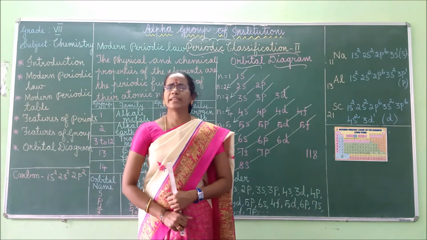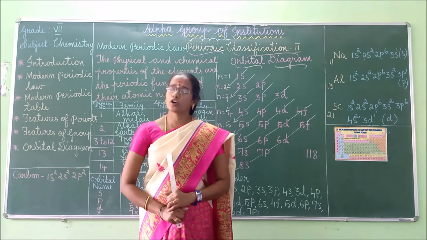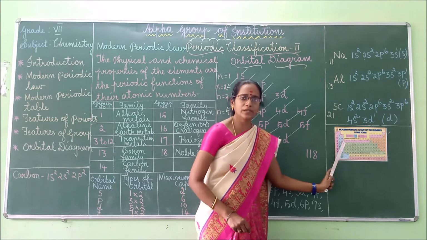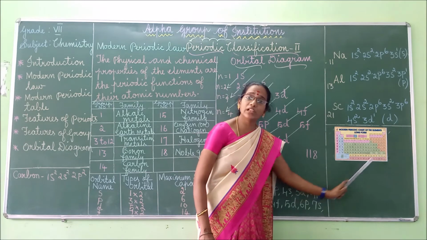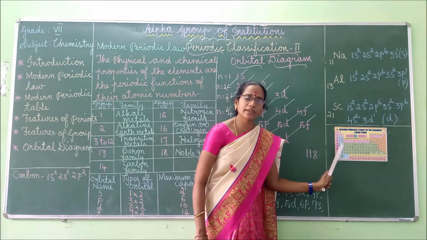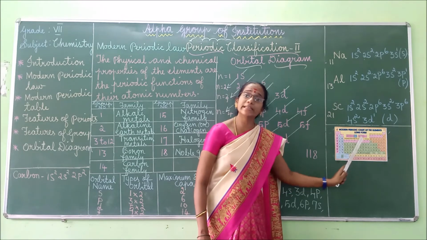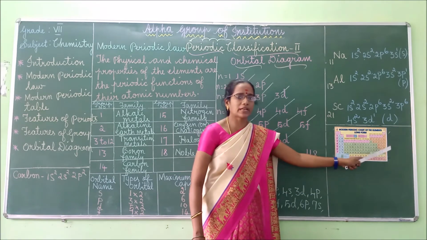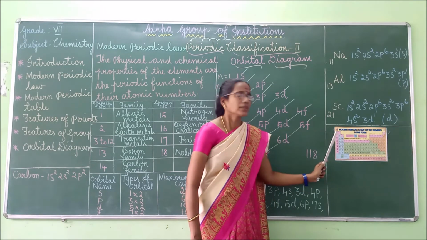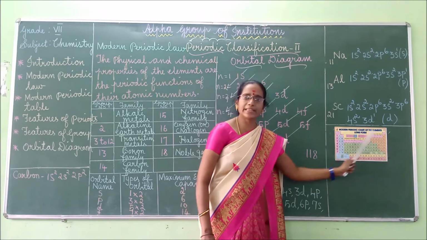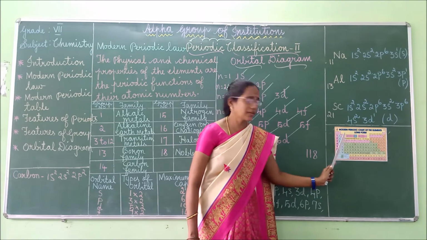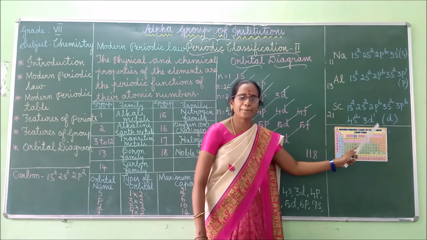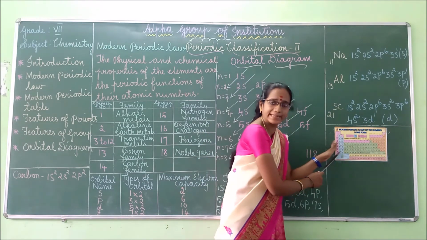In the periodic table, the elements are arranged in horizontal rows. This is the modern periodic table. Here all the elements are arranged in a well organized manner. At the same time, all the elements are arranged according to the increasing atomic number of the elements. So features of period: in the modern periodic table, the elements are arranged in horizontal rows. These are all the elements, 118 elements.